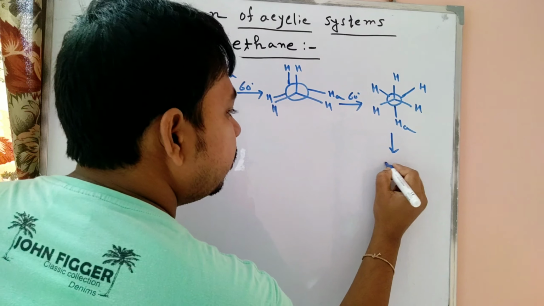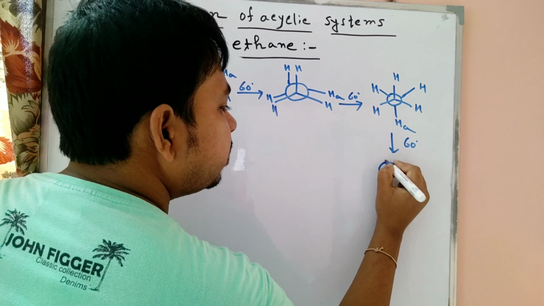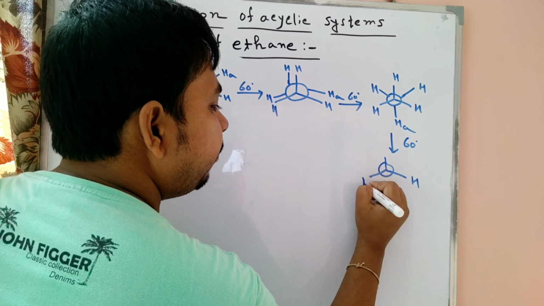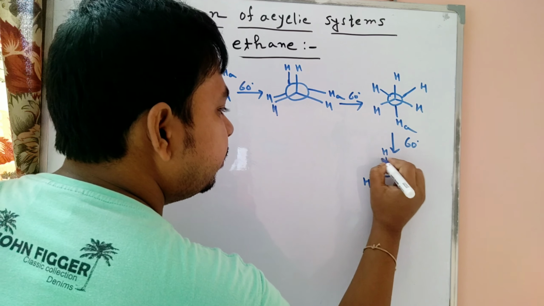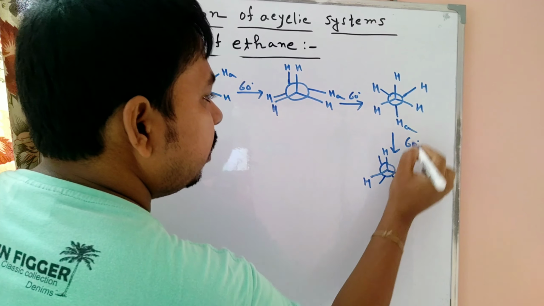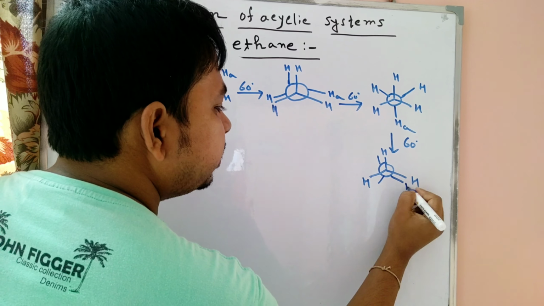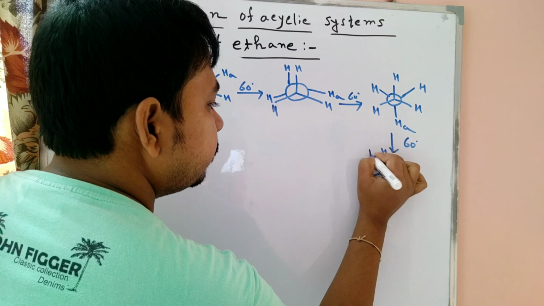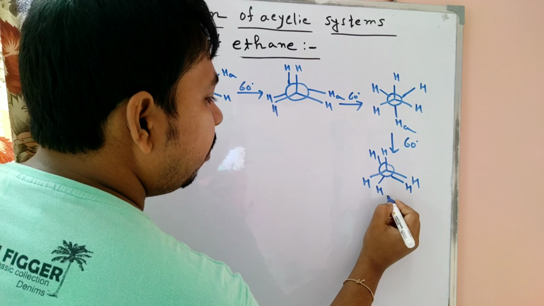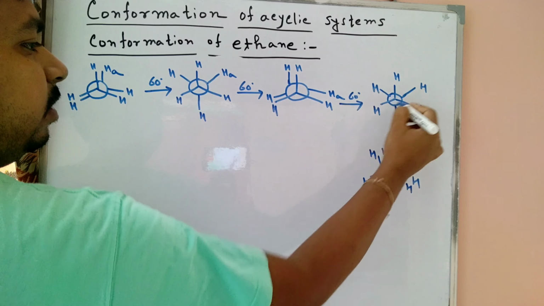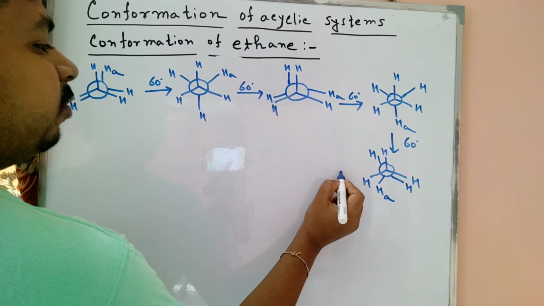Now a 60-degree rotation occurs here. At the front carbon, the three hydrogens remain the same, and the hydrogen is shifted here, but HA of the back carbon is now shifted to that position.